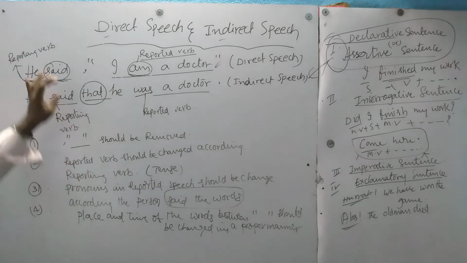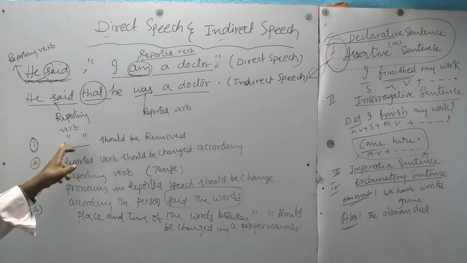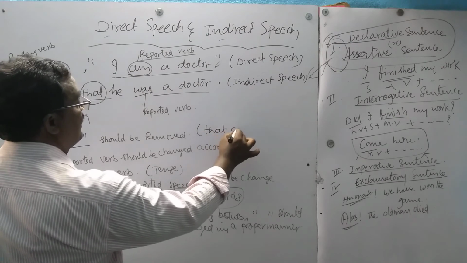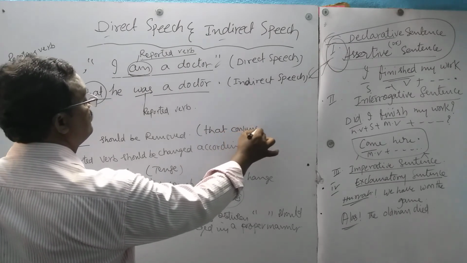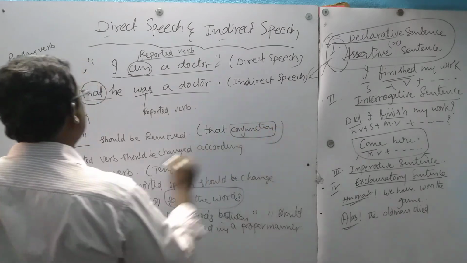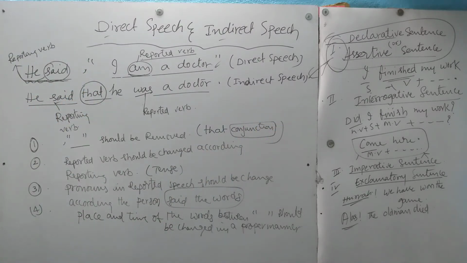First of all, while changing direct to indirect speech, we have to remove commas and inverted commas. In the place of commas and inverted commas, we have to use a conjunction. We use the conjunction 'that' for an assertive sentence.